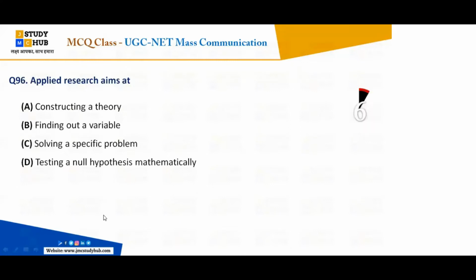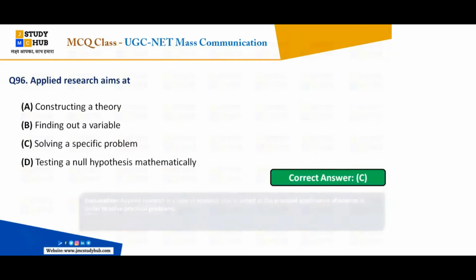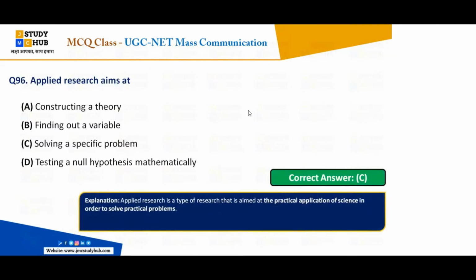Yes, absolutely. I think there should not be any problem with action research as well as applied research, because these two are very basic and have been repeated several times. About applied research, the aim is solving a specific problem. Applied research is a type of research aimed at the practical applications of science in order to solve practical problems.